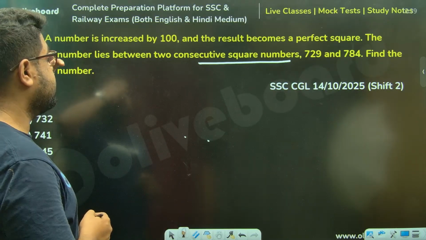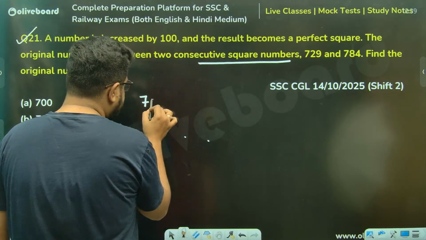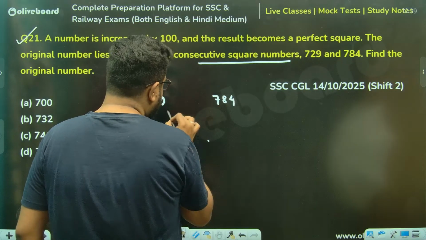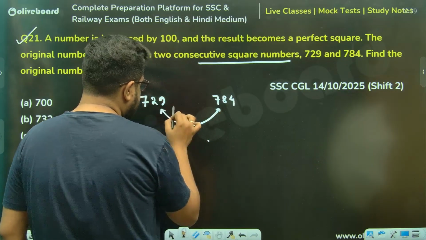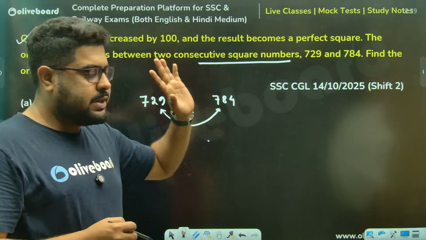Find the original number, sir. Please understand, find a number which is between 729 and 784, which when you increase by 100 will be a perfect square number. Sir, what can that be?